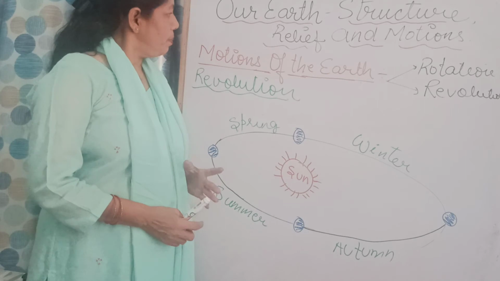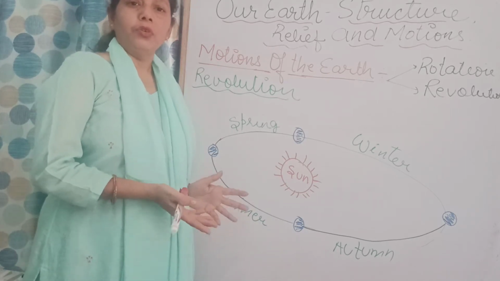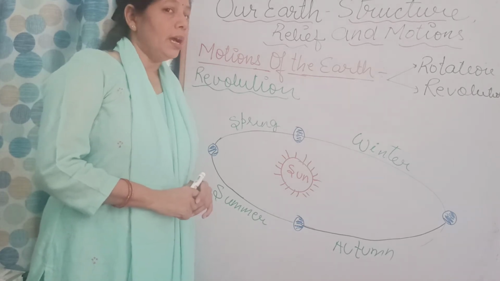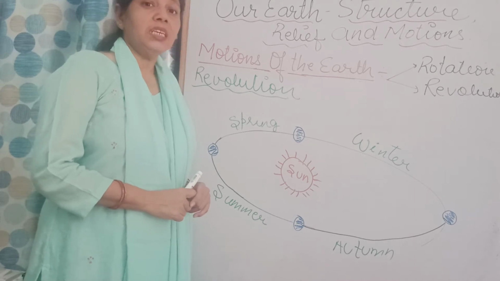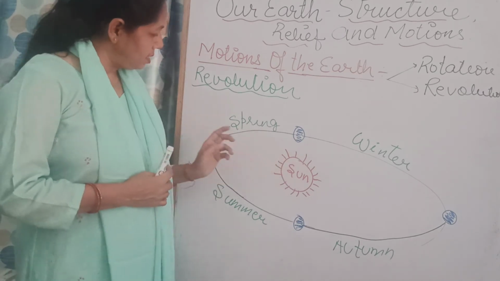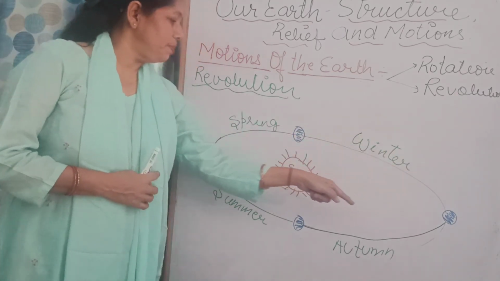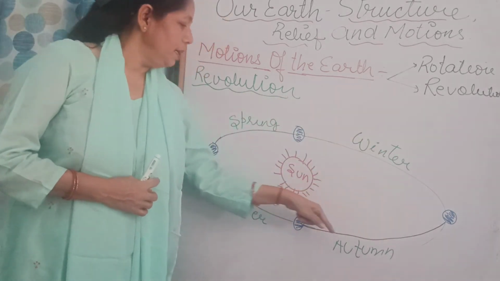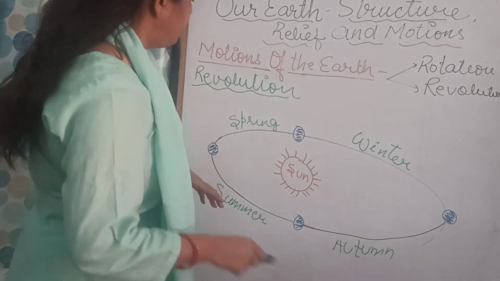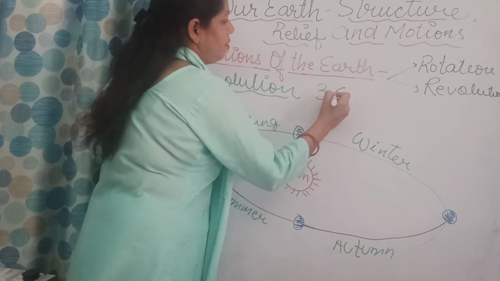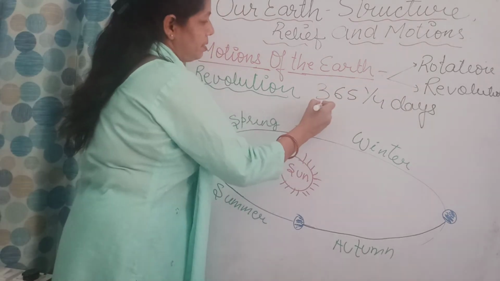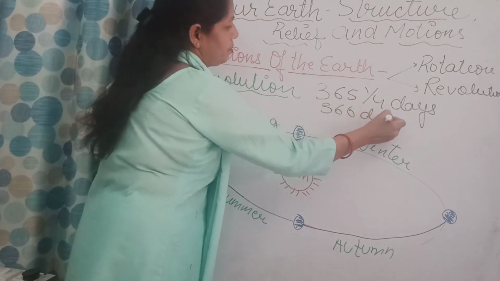So children, we have studied rotation of the earth. Now we are studying the revolution of the earth. Rotation of the earth causes day and night, and revolution of the earth causes change in season. In this diagram we have the sun at the center, and the earth takes a round in an elliptical path, called its orbit. It completes its round of the sun in 365 1/4 days, or sometimes 366 days after 4 years.